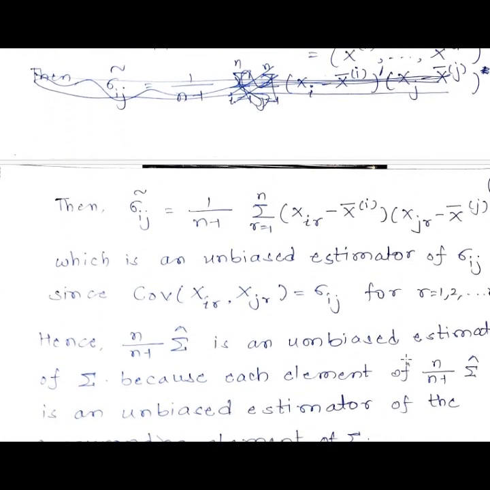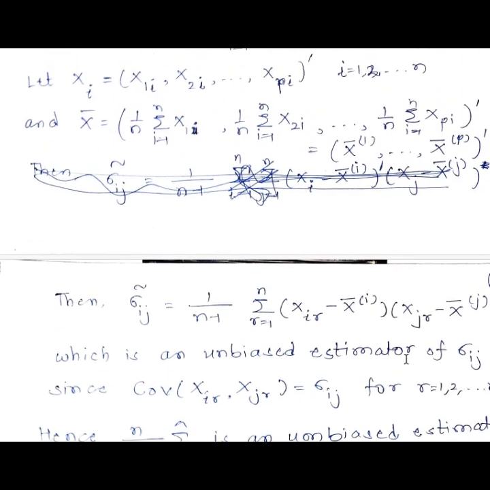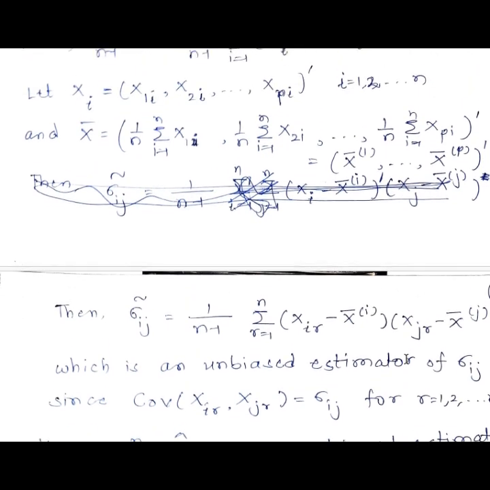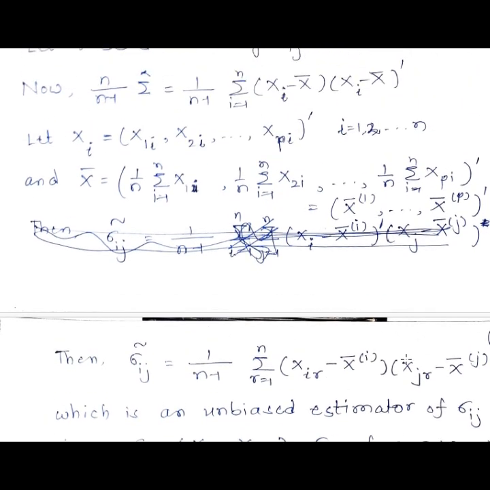Now let us see how we can use this. Sigma ij curl was the ijth element of the variance covariance matrix. So how will it look?